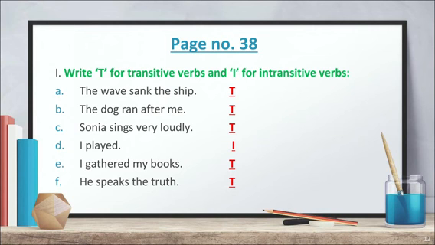Next, the dog ran after me. The dog ran after what? The answer is me. So it's a transitive verb. Sonia sings very loudly. Again, Sonia sings what? Sonia sings very loudly. So it's a transitive verb. Next is, I played. There is no object here. So it's an intransitive verb. I gathered my books. Again, I gathered what? I gathered my books. So that's why it's a transitive verb. He speaks the truth. Again, he speaks what? He speaks the truth. So it's a transitive verb.